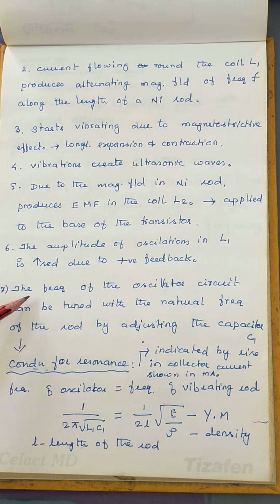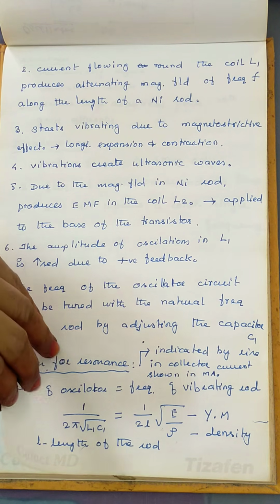The frequency of the oscillator is tuned with the natural frequency by adjusting the capacitor. Then the condition for resonance is achieved. When the frequency matches with the frequency of the tank circuit, then the condition for resonance is achieved. At that position, we will get the ultrasonic waves. Ultrasonic waves are collected.